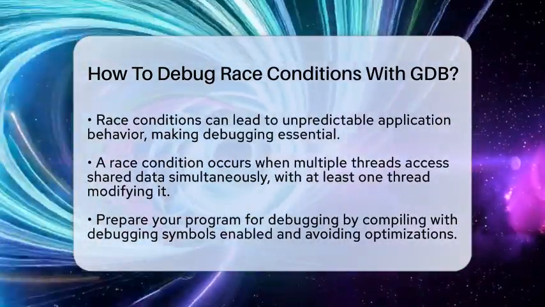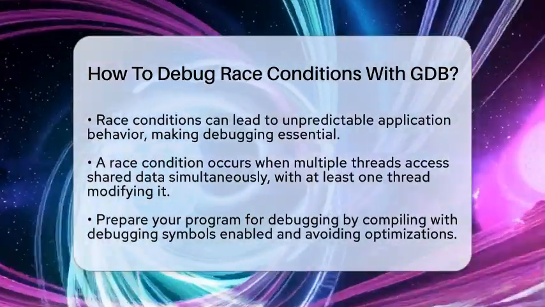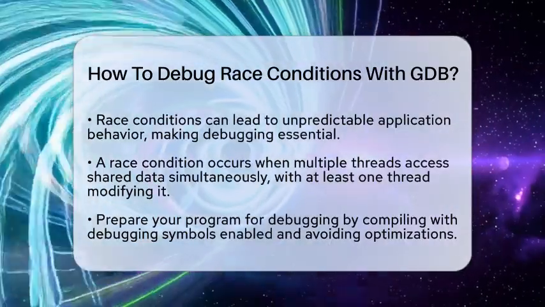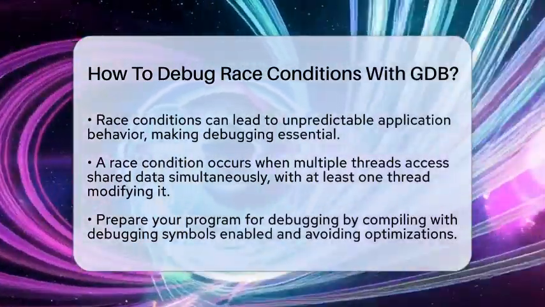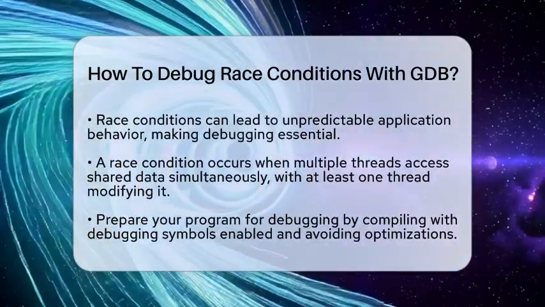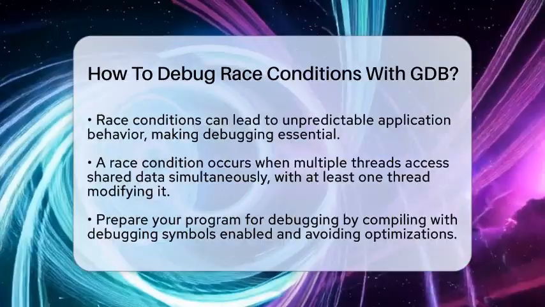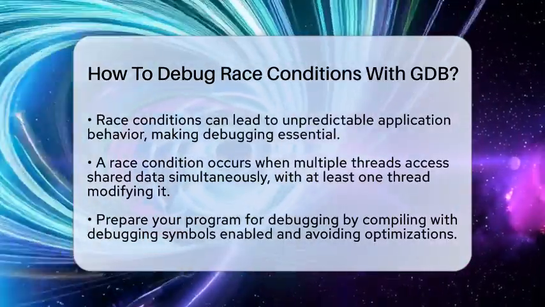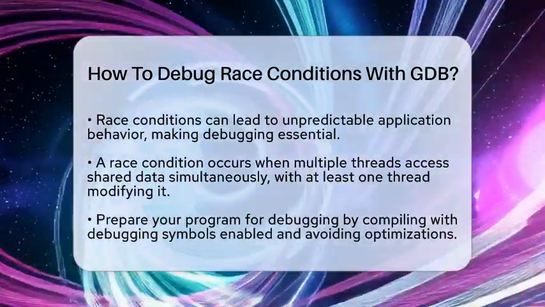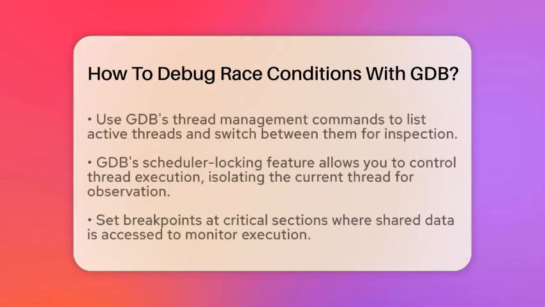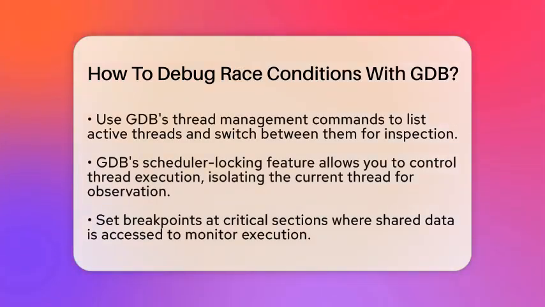To get started, you need to prepare your program for debugging. Make sure to compile your code with debugging symbols enabled. This is typically done using the flag that indicates debugging, which is the letter G. Also, avoid optimizations that could obscure the flow of your code. This setup allows GDB to provide accurate information during debugging.